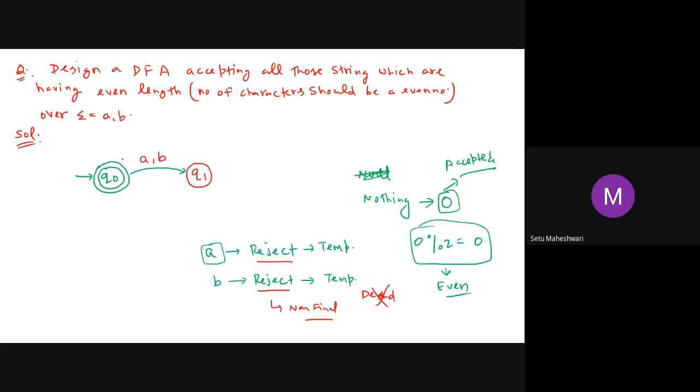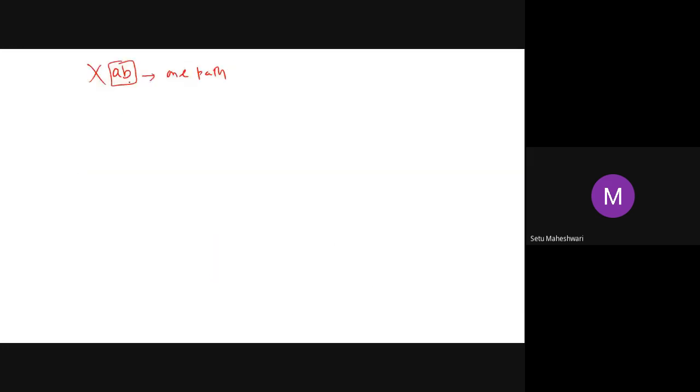Still, I'm writing here not AB but A, comma, B. AB means A and B both, but A, comma, B means either A or B. As a counting of symbols, two symbols at a time is not allowed in DFA.